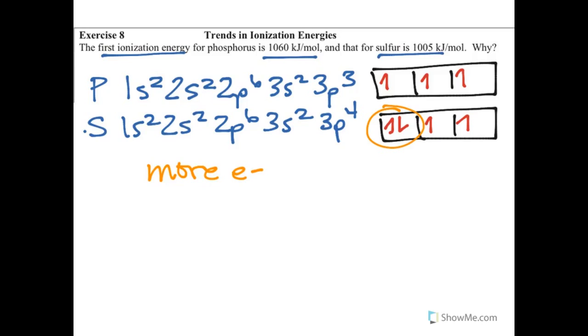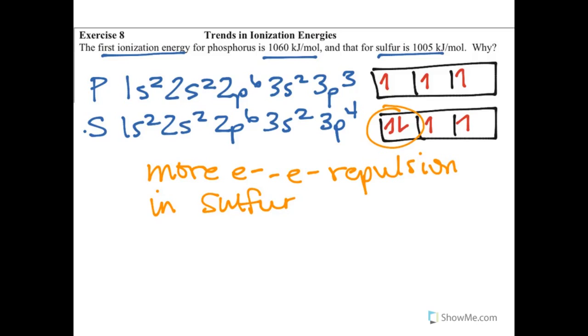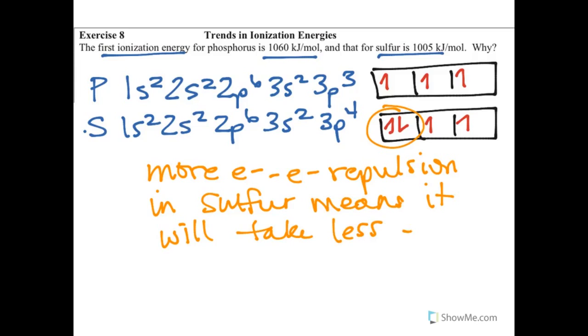And so really, more electrons that are together, paired up in the orbitals, are going to cause more repulsion. So more electron-electron repulsion in sulfur means it will take less energy to remove an electron. Okay, it's like that electron is already repulsed by the one that it's with, and so it's easier to get it to move away, okay? To remove an electron from sulfur.